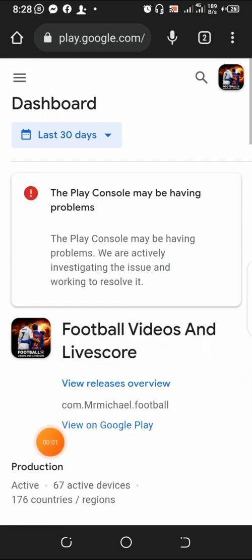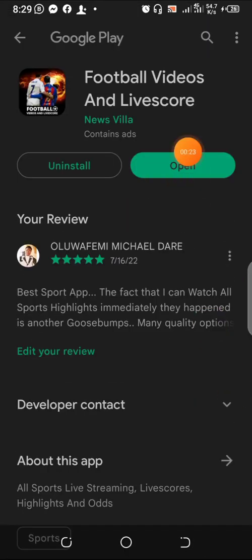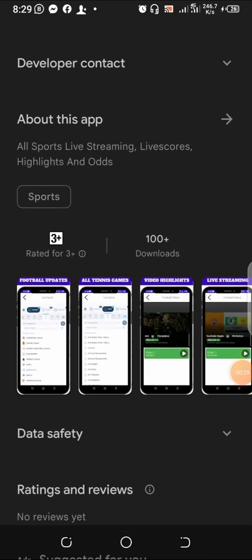So now we can see it has been accepted. It is now active, and we have 67 active devices already. So let us click on view on Play Store. If your app has not been accepted, once you click view on Play Store on Google Play, you will not see anything. But once it's accepted, it's going to reflect, and we can see it here. Everything is active. So we can see 100 plus downloads already.